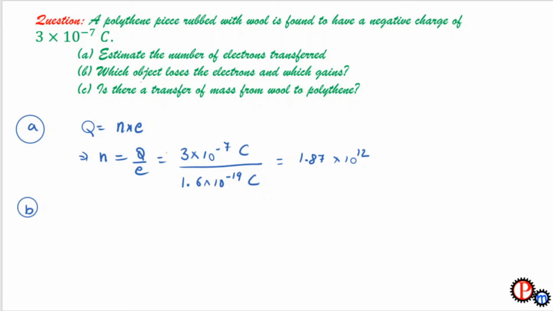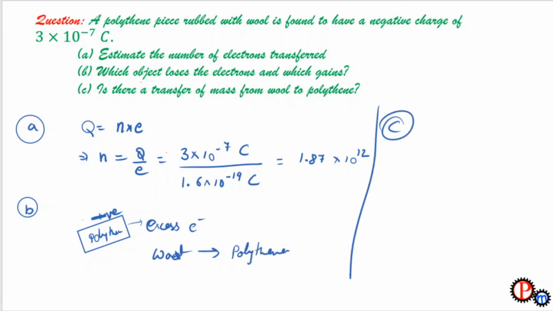Second part: which object loses electrons and which gains? Since the polythene has gained negative charge, it is in excess of electrons. That means the electrons have traveled from wool to polythene.